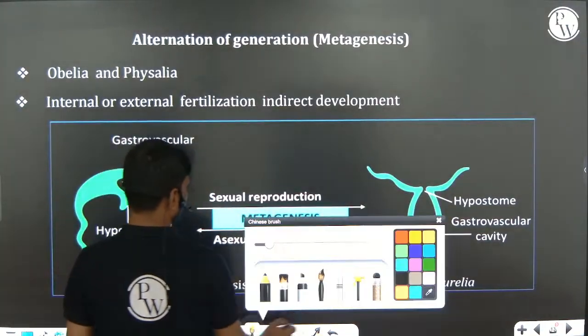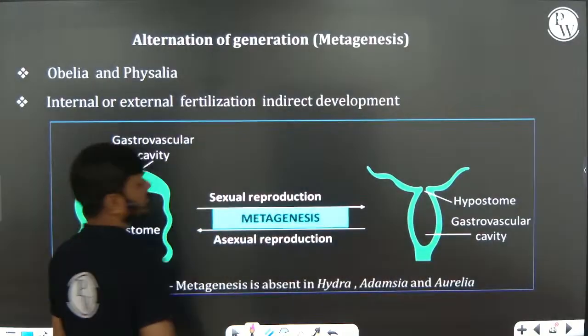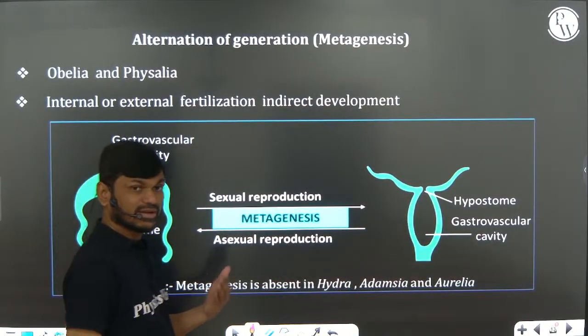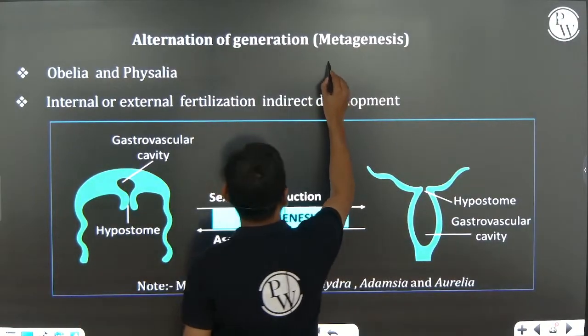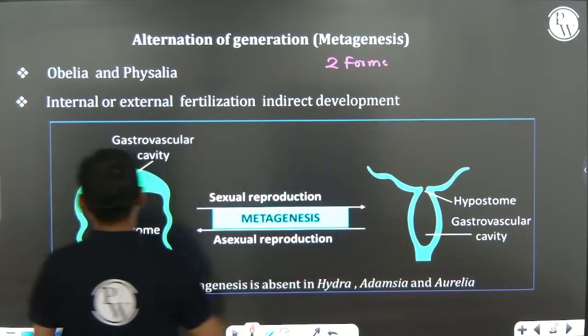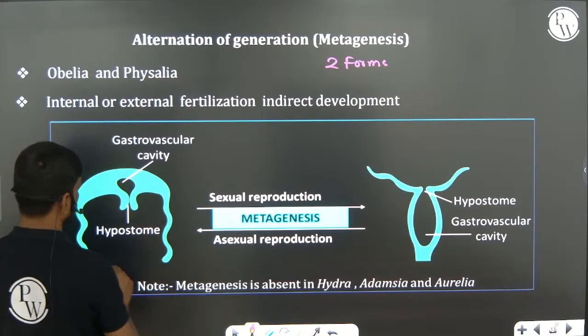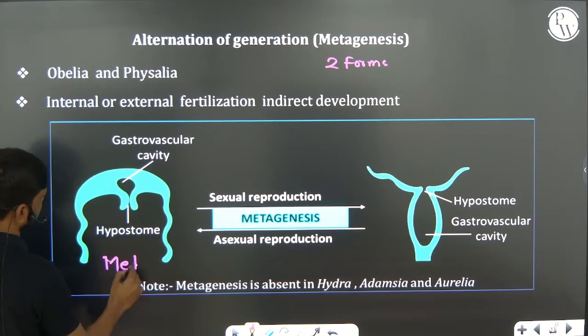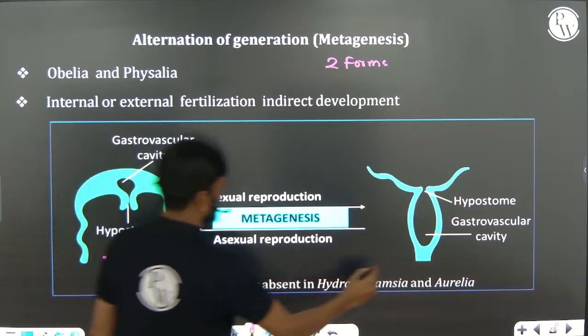Right. Next, this is very very important. Generally, coelenterates or cnidarians appear in two forms. One is polyp, one is medusa. This is medusa and this is polyp.